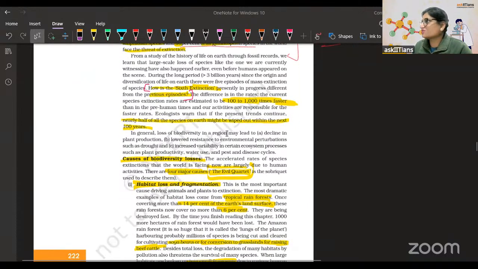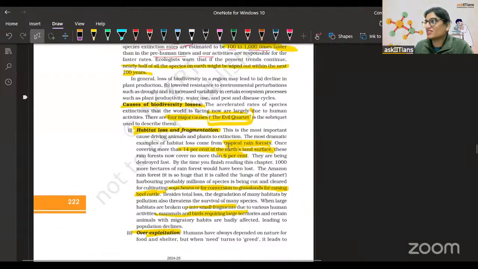Okay. So now here you see, how is the sixth extinction in progress different from the previous episodes? I think I saw a question in the pre-board. Some student shared that with me and it was there. The difference is in the rates: the current species extinction rates are estimated to be 100 to 1,000 times faster than in pre-human times. You know the reason. So, causes of biodiversity loss: habitat loss and fragmentation.